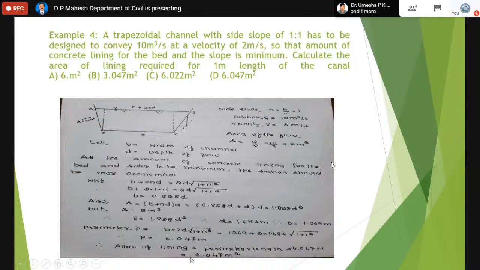That's why the area of the lining is the perimeter multiplied by the length. 6.047 is the perimeter. Since it is per meter, 1 meter is multiplied. So finally, the area of the lining is 6.047. This much area is lined in the canal. So the answer is 6.047. The fourth one is the correct answer.